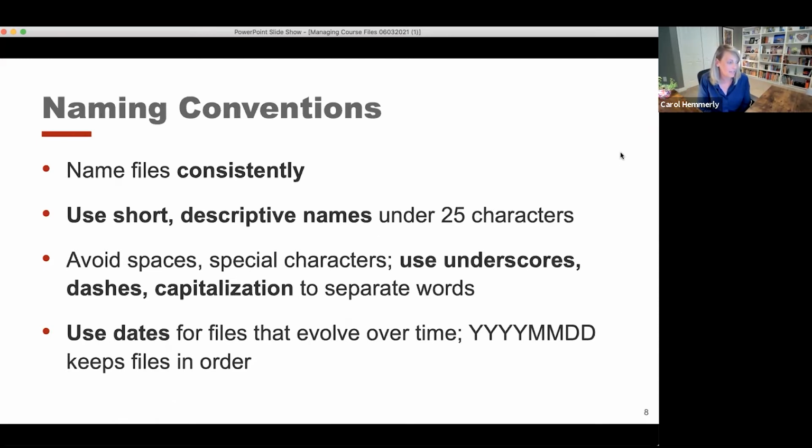The next thing that's mentioned there is avoiding spaces and special characters in your files as much as possible. So instead, you would want to be using underscores, dashes, or capitalizing the beginning of each word in a file name. For the most part, a lot of people use spaces when they're naming files, and it doesn't always create a problem, but there is a potential for problems if you're using a lot of random characters, especially if you're planning on ever posting files to a website or something like that.